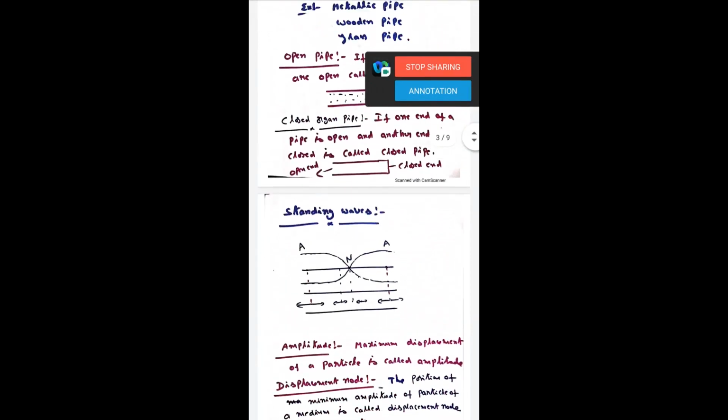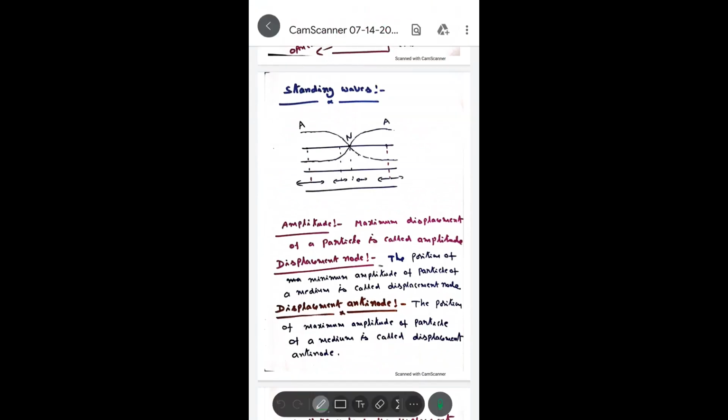Next, standing waves. Before I explain standing waves, I will say something about the reflection of waves. Here we are studying sound waves, which are longitudinal waves.